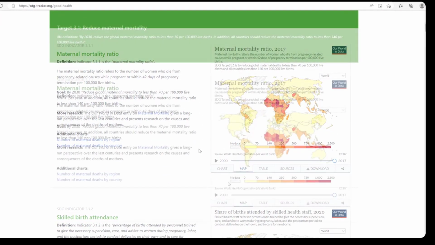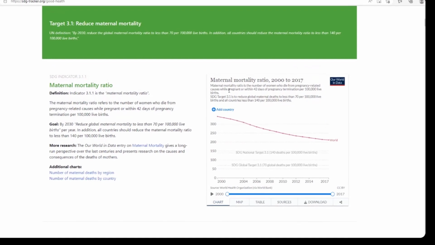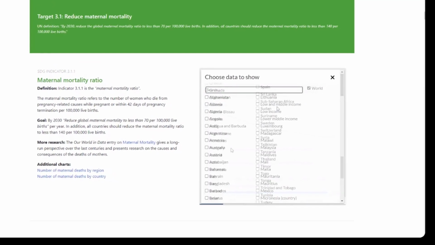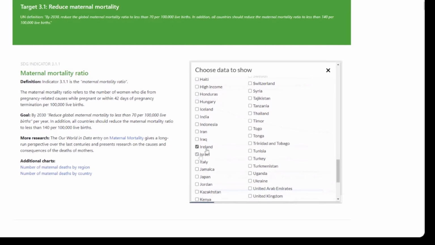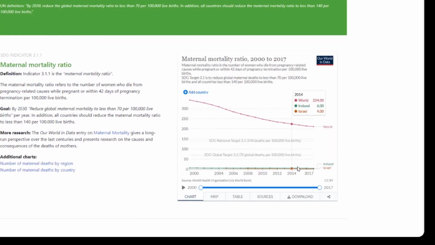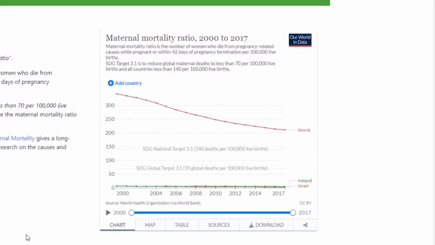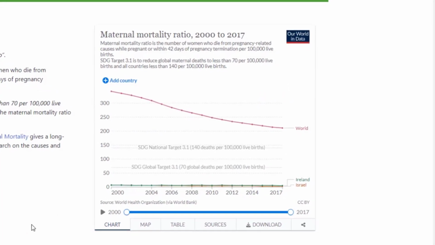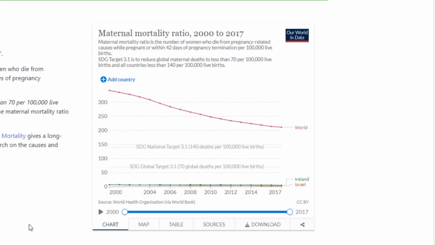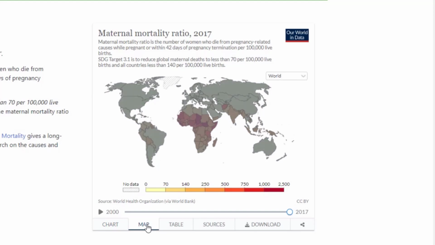Good health and well-being. And we go to the chart and we add a country. So we maybe compare it to Israel, for instance. And then you can see the world figures up there in Ireland and Israel. So doing quite well on this in terms of very few maternity deaths. So you can see there's a huge amount of information, and you've got a date scroll along here.